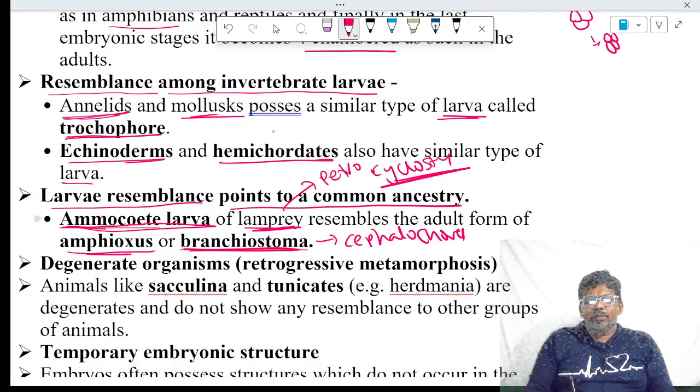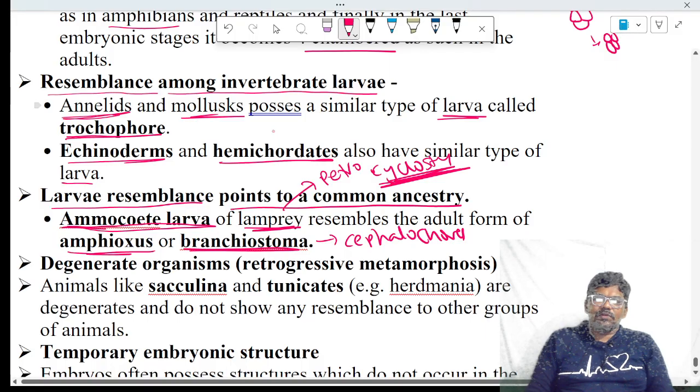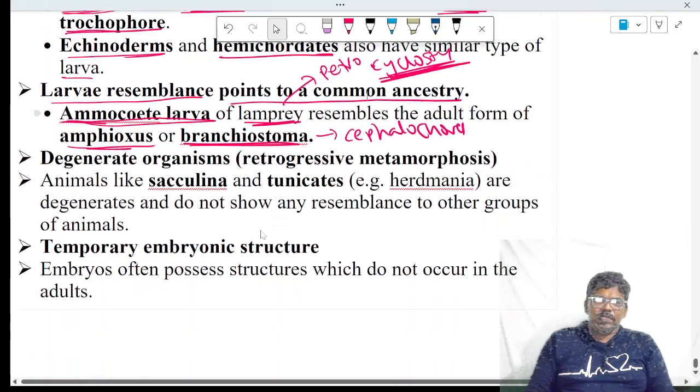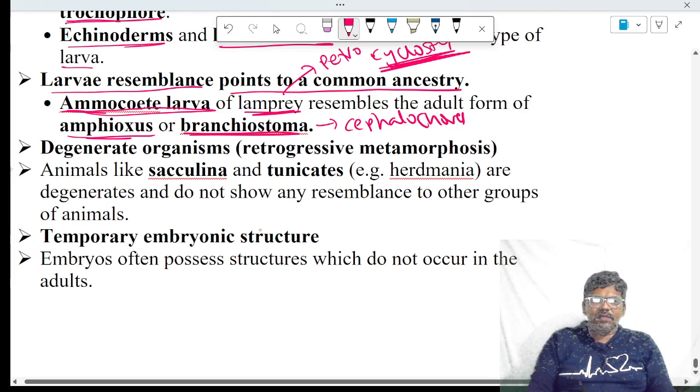Cephalochordata is different, and cyclostome is different. But the larva of the cyclostome exhibits the cephalochordate adult character. That is also an example of embryological evidence.